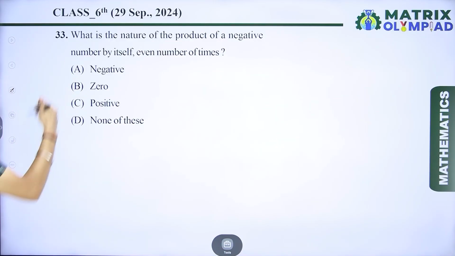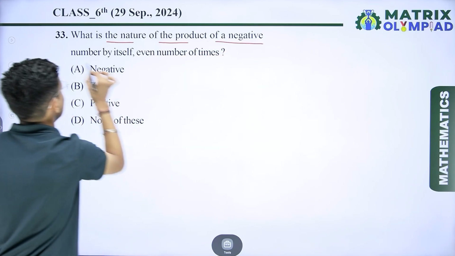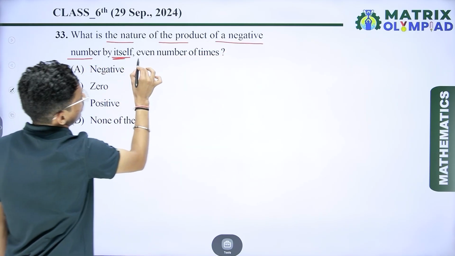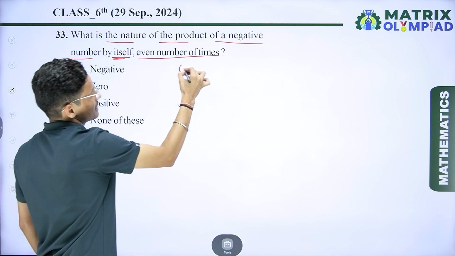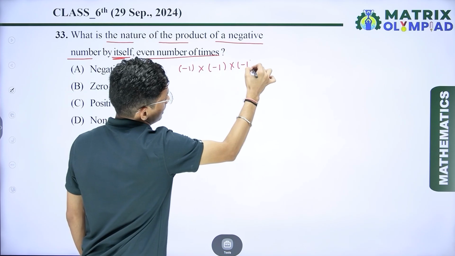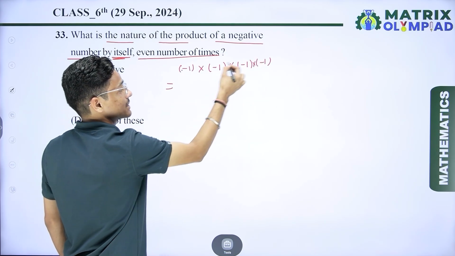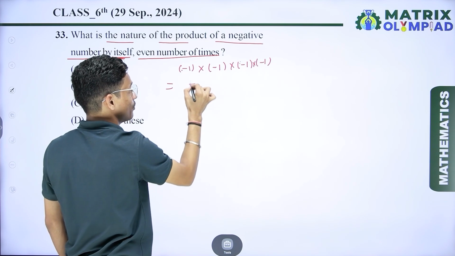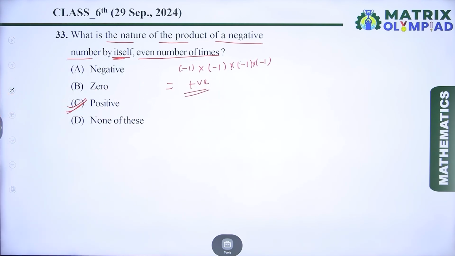Now the next question: what is the nature of the product of a negative number by itself an even number of times? So let's assume we take a negative number, that is minus 1. If I multiply this number an even number of times, let's say 4 times, then I get the signs minus minus plus, plus minus minus, minus minus plus. So I get a positive result. So we can say that option C is the correct answer.